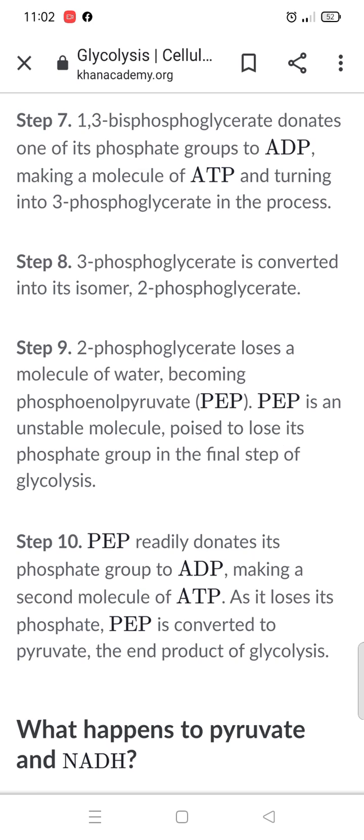So the last step is step number 10, where PEP will donate its phosphate group to ADP, making a second molecule of ATP. As it loses its phosphate, PEP is converted into pyruvate, the end product of glycolysis. So the end product of glycolysis is pyruvate.